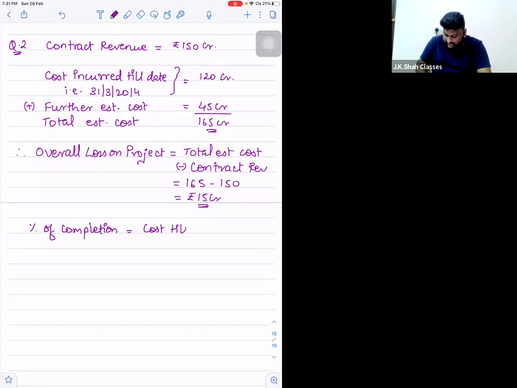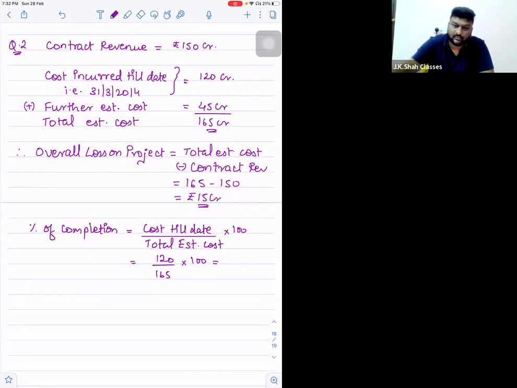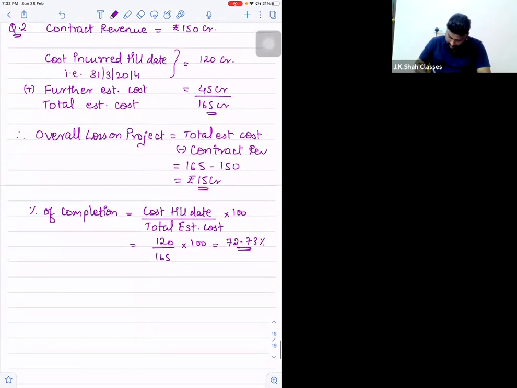Cost till date divided by total estimated cost into 100, correct? So cost till date is 120, total estimated cost is 165, into 100. So 120 divided by 165 is 72.73%. 72.73% of work is completed.